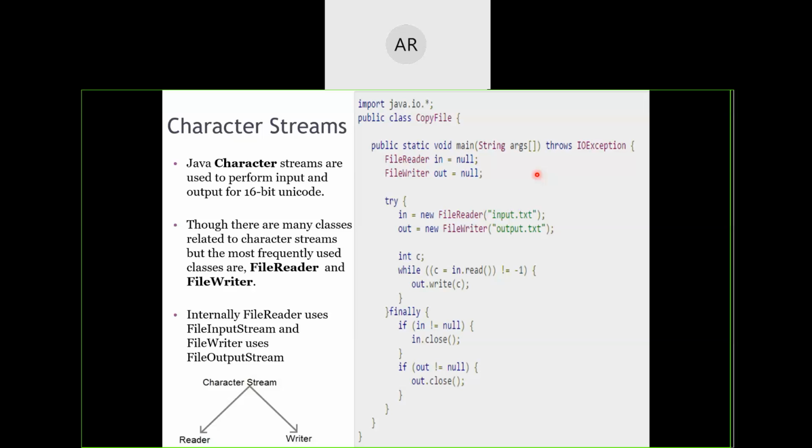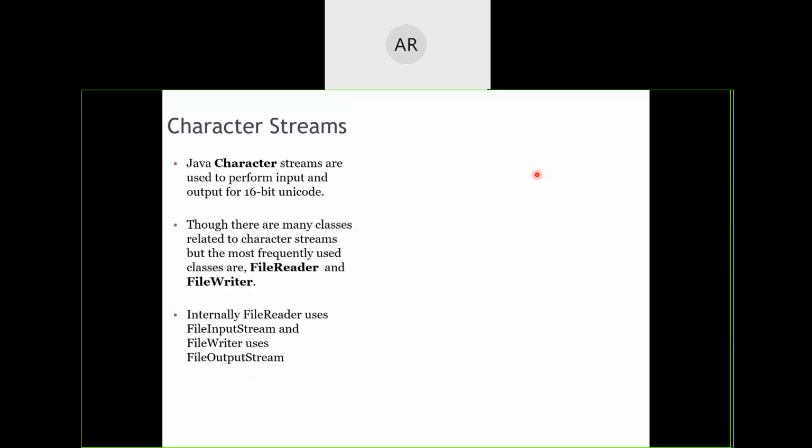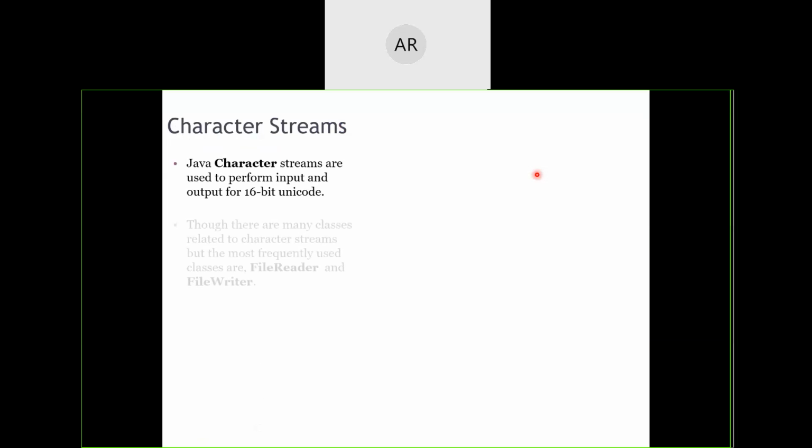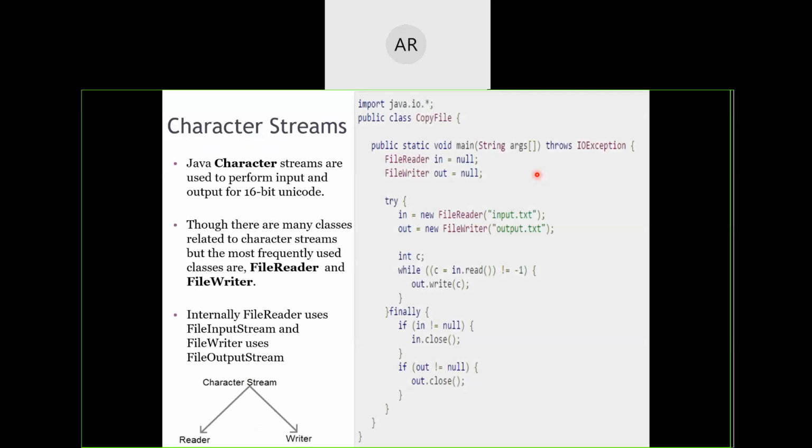I'm keeping the previous slide in front of you. Observe this one. This is byte based. Observe it carefully and try to observe this program. What is the difference that you are observing?